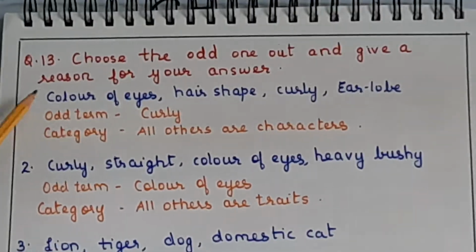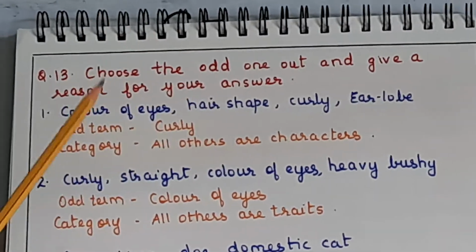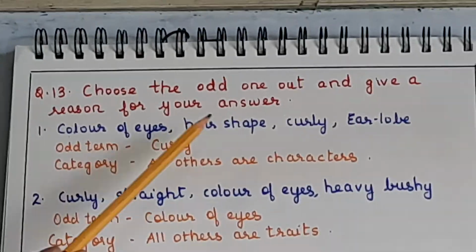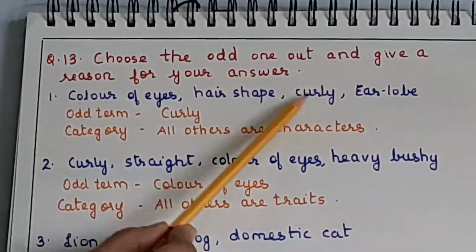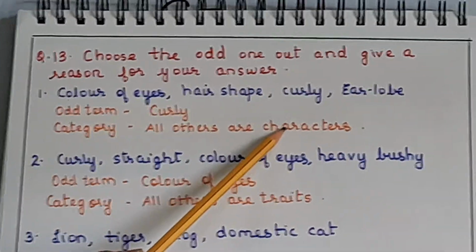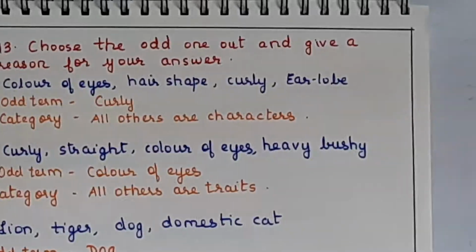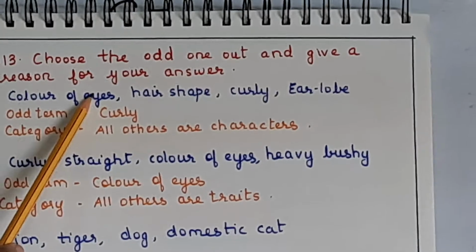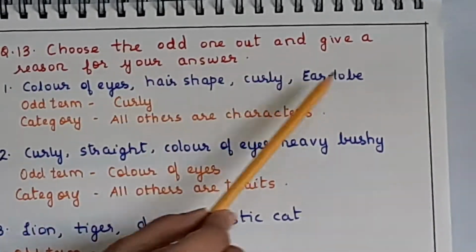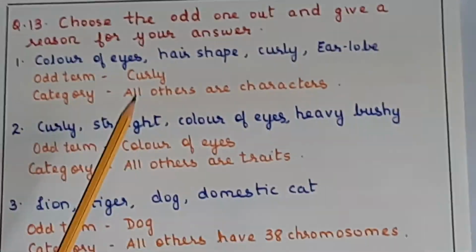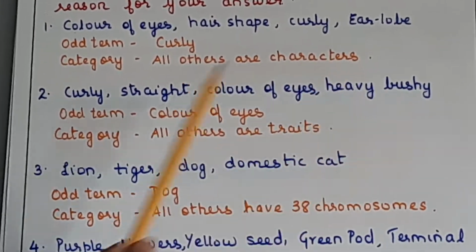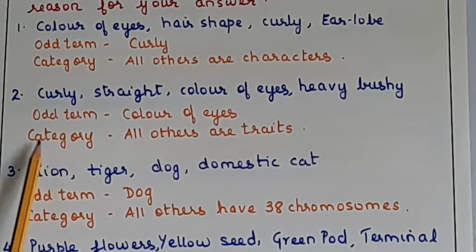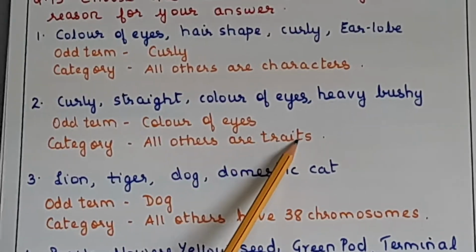Okay, next question is choose the odd one out and give a reason for your answer. Color of eyes, hair shape, curly and earlobe. So the odd term is curly here because all others are characters. Generally you are supposed to write in this manner: odd term and category of the rest. So color of eyes, hair shape, earlobe, these all are characters and curly is a trait. Okay. Next, curly, straight, color of eyes, heavy, bushy. So the odd term is color of eyes, category of the rest, all others are traits.